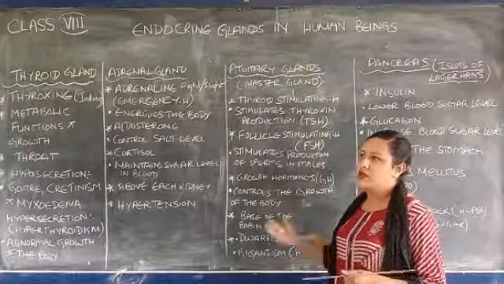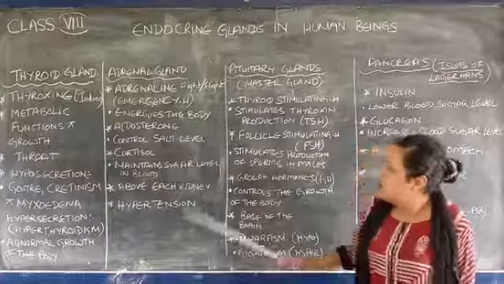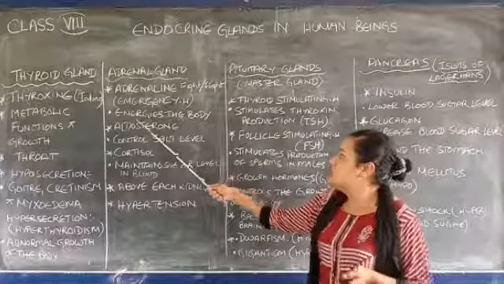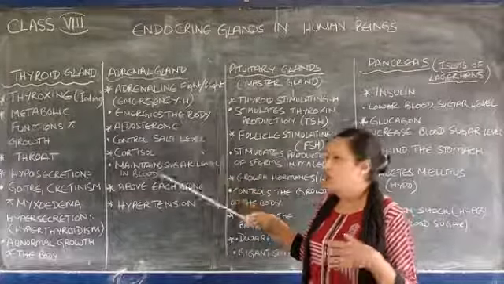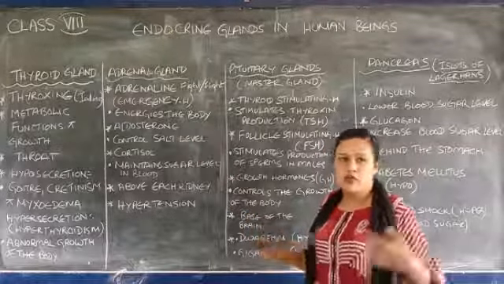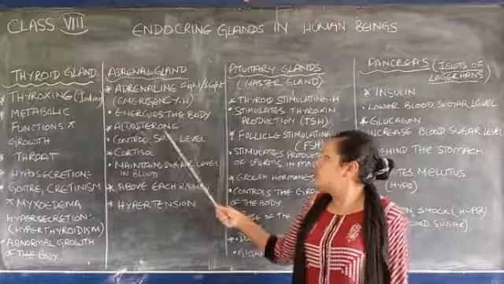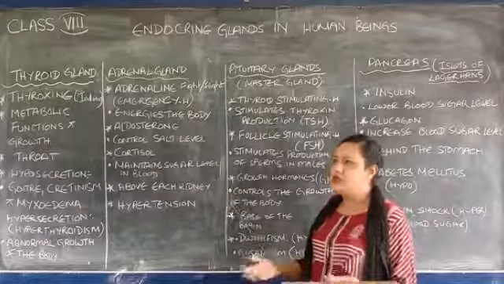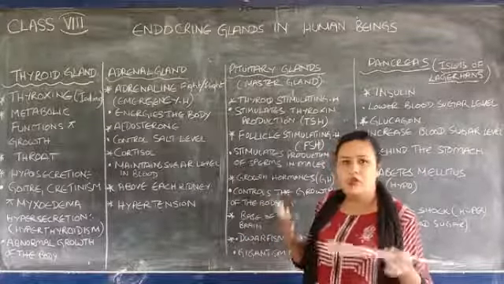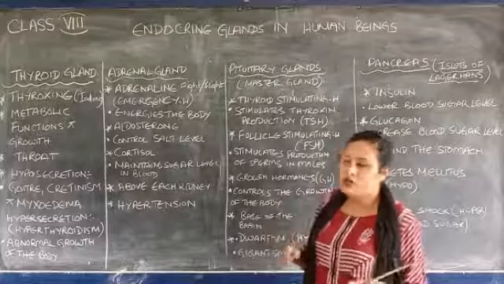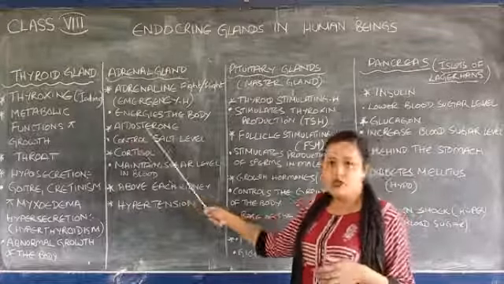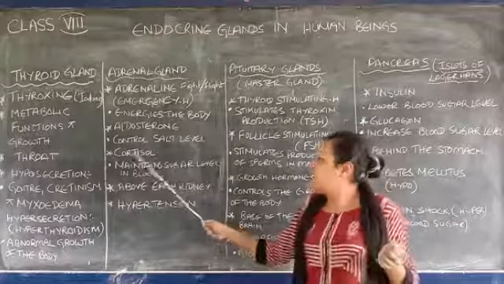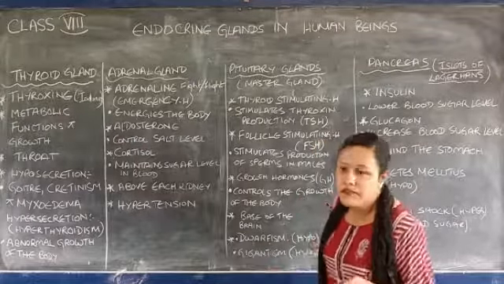It helps you to react in emergency situations. Also, its main function is to energize the body. It gives you energy to return back to your original situation. Then aldosterone controls the salt level in your blood. All minerals, vitamins, salt, sugar, water, everything should be in a balanced amount. So aldosterone controls the salt level in your blood, and cortisol maintains the sugar level in your blood.